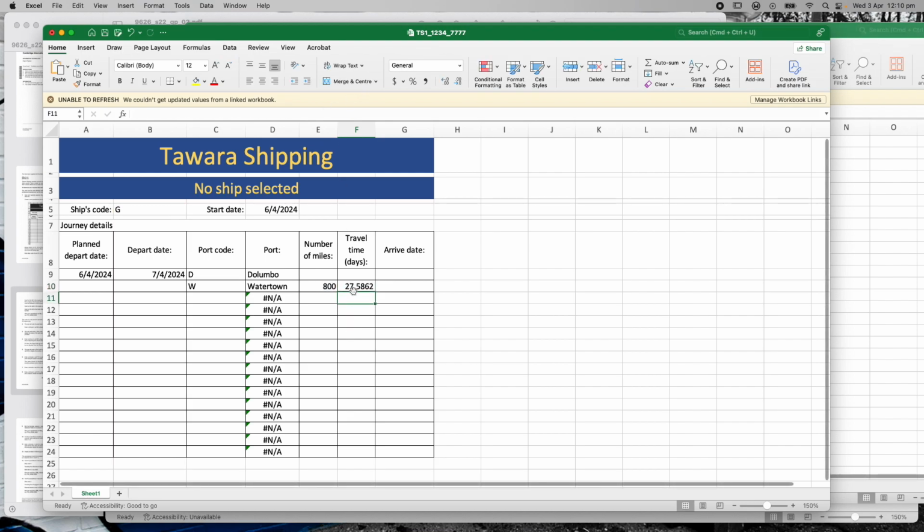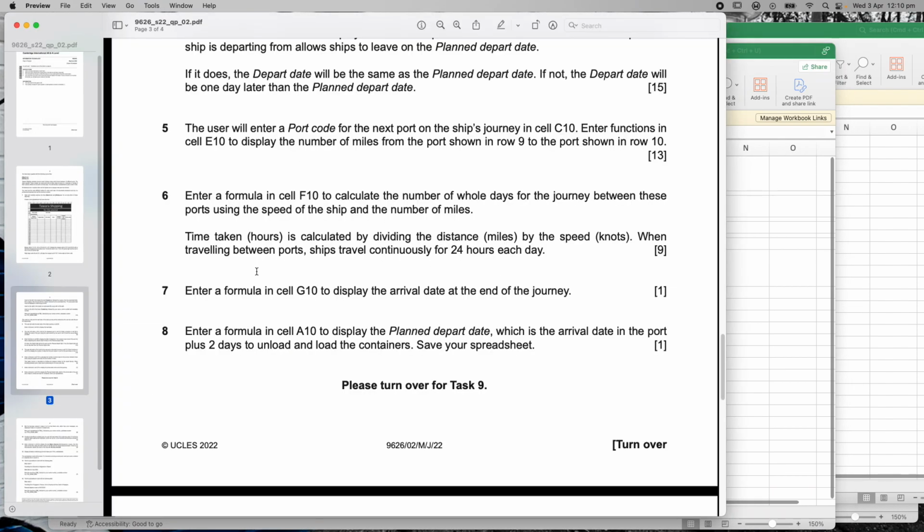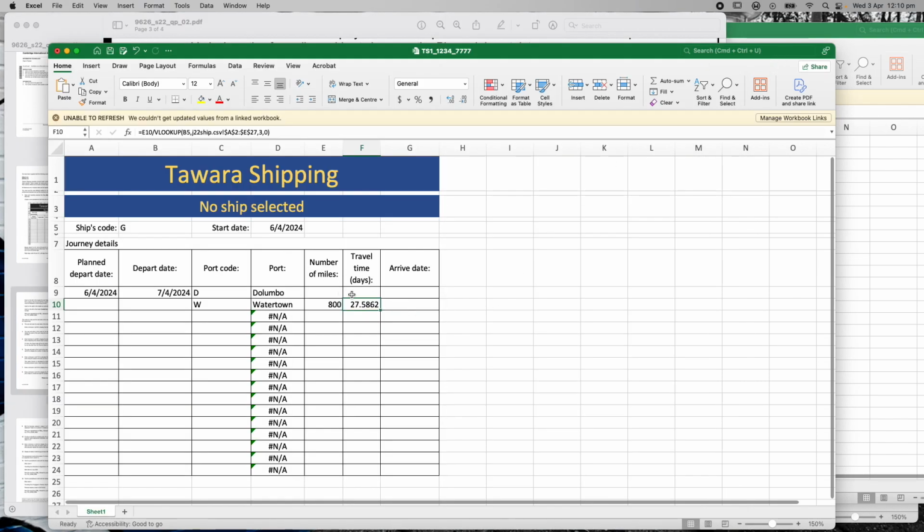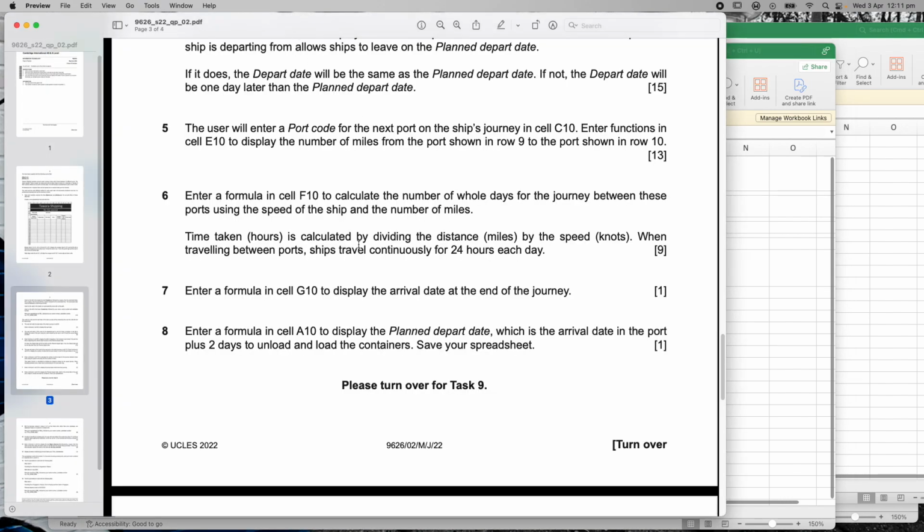And that tells me my travel time is 27.5862. Now, let's read this question again. Time taken in hours is calculated and divided by the distance of speed knots. When travelling between the ports, ship travels continuously for 24 hours each day. Okay, so it wants me to break it down into days. So in other words, that code needs to be divided by 24. So if I hit enter there, it's giving me 1.1493 days. Now, who is going to tell you what that is? So let me read the question again.